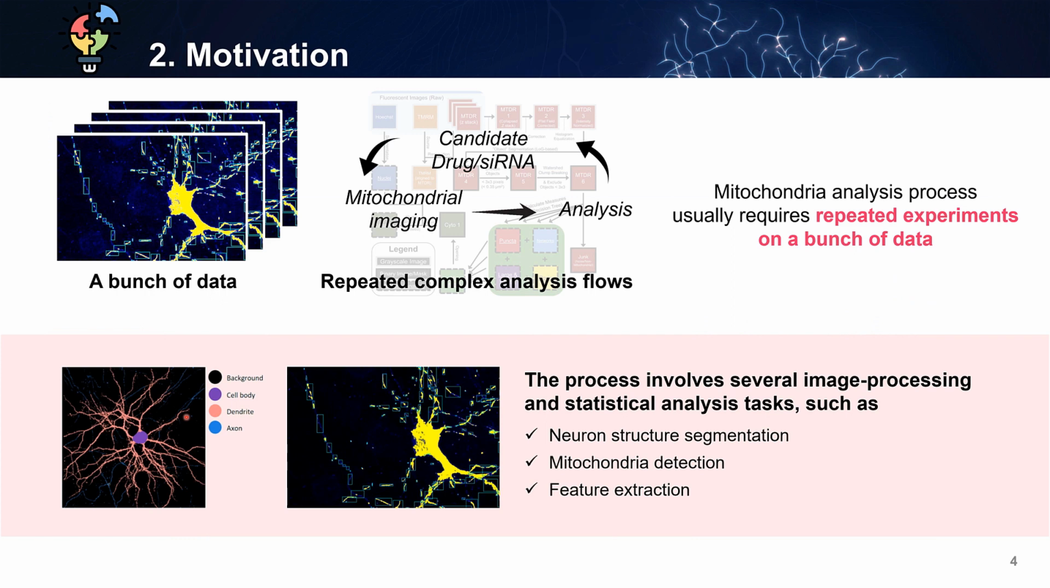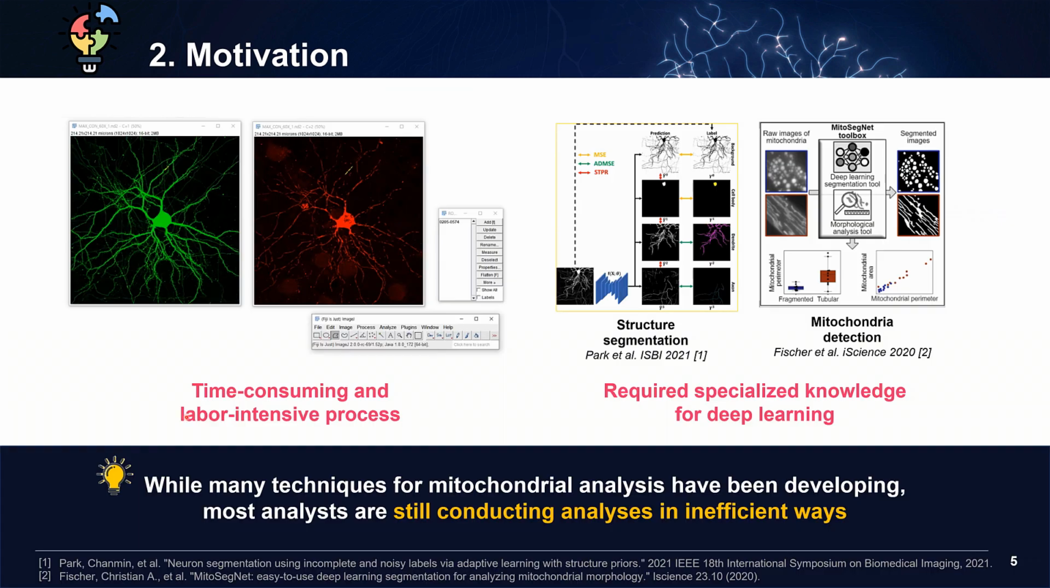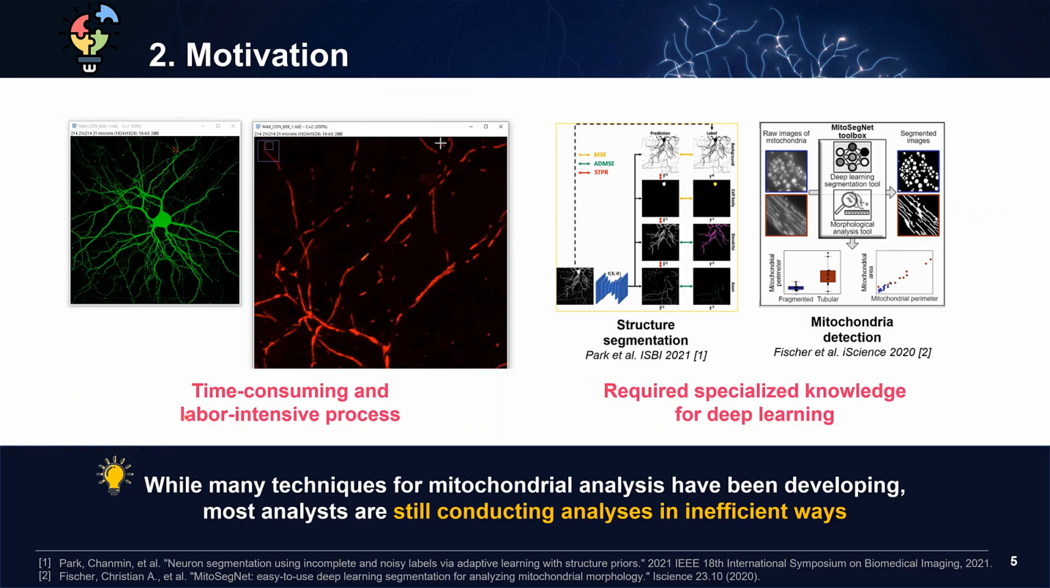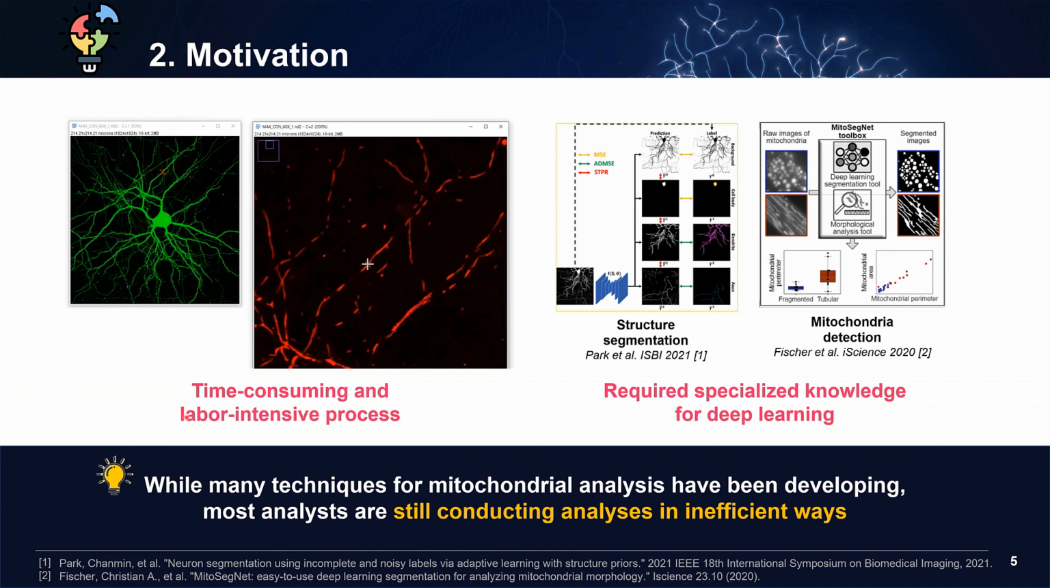The analysis of mitochondrial morphology is usually carried out through repetitive experiments on numerous data. And to perform such analysis, preliminary tasks such as the neuronal structure segmentation, mitochondria detection, and generating morphological features are required. However, since most of these preliminary tasks are done manually, it takes a lot of time and effort.